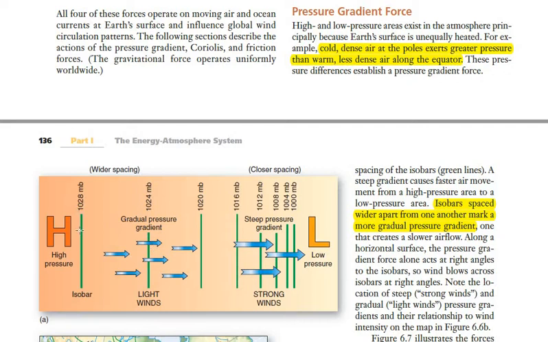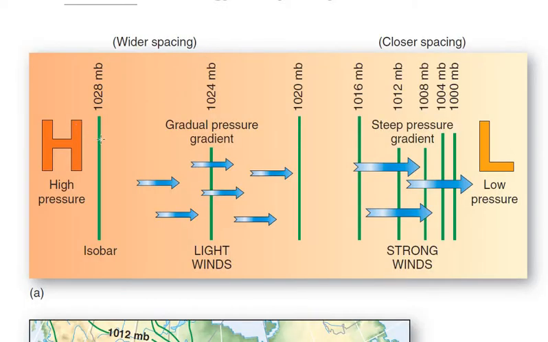Now over here in this part of the screen, there are three green lines which are quite farther from each other compared to the right side of the screen, where the green lines are closer to each other. The areas where these green lines are far away from each other will have light winds, while the areas where these green lines are closer to each other, the winds will be stronger.